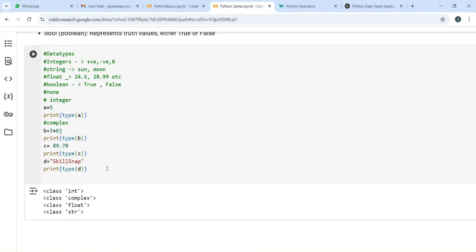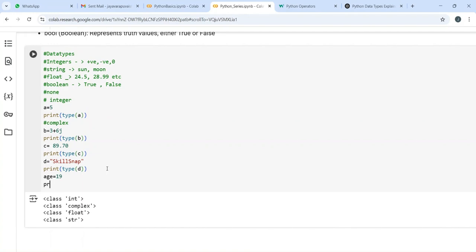Similarly, let's say I want to check the age of a person, so age is 19 years. Print type of age. So, integer. You can just play around with these data types and the type function. In the next video I'm going to cover the operations you can do on data types: what kind of operators there are, and what kind of things you can perform. So that's it for this video.